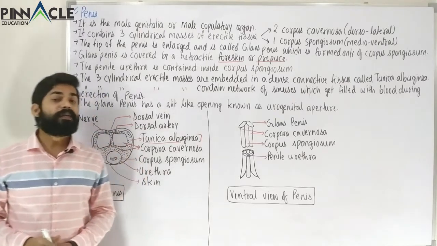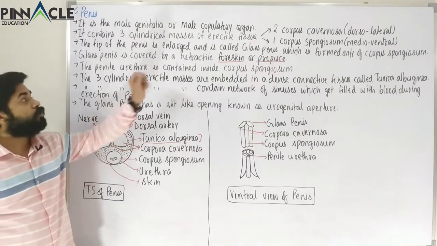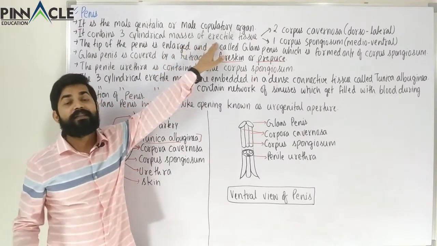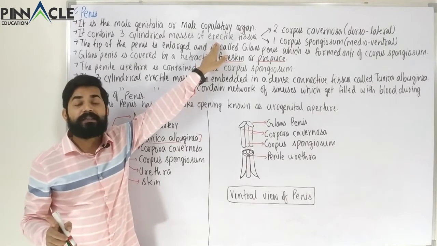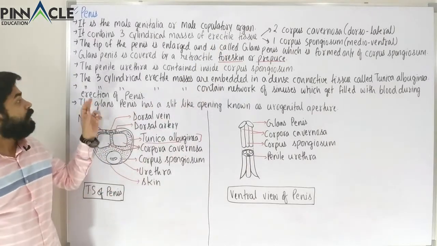Therefore the penis becomes erect. That is why the penis is said to be composed of erectile tissues. Why are these erectile? Because they have blood sinuses which get filled with blood during erection.